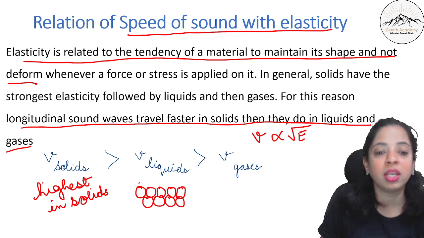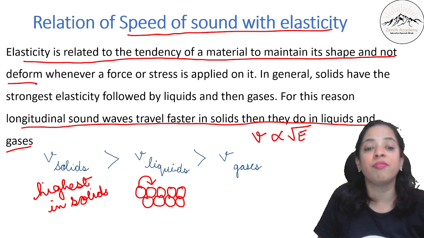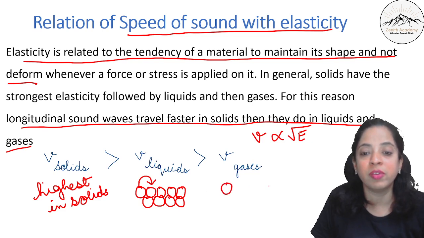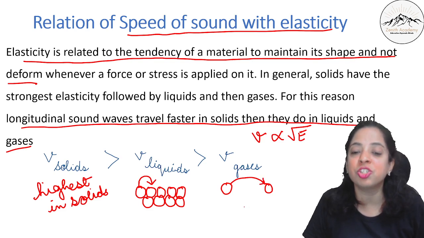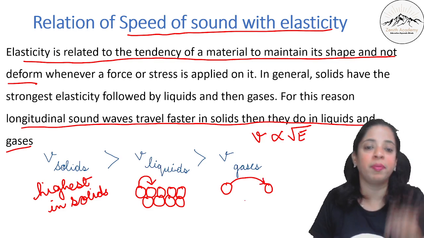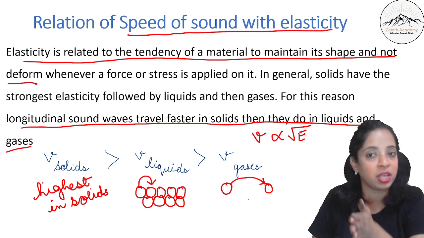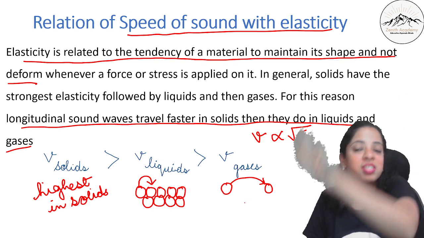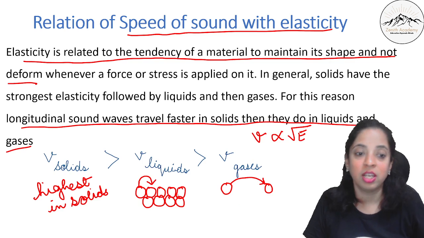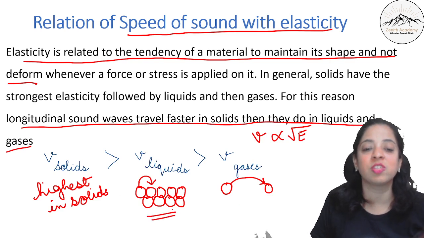So when one particle is vibrating, it is able to transfer the energy very quickly, whereas in liquids they are a little far off, so it takes time to transfer the energy. And sound is nothing but energy. One particle vibrates and passes its energy to the next particle, then that vibrates and passes its energy to the next, right? In solids these are anyways very close.